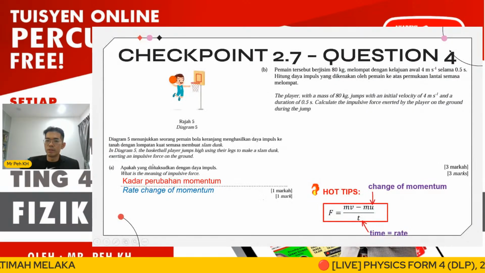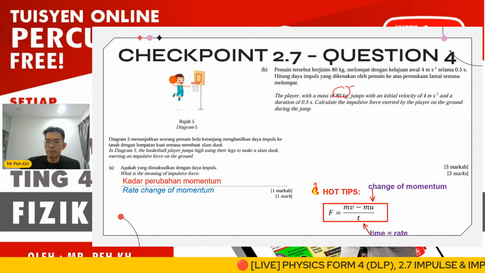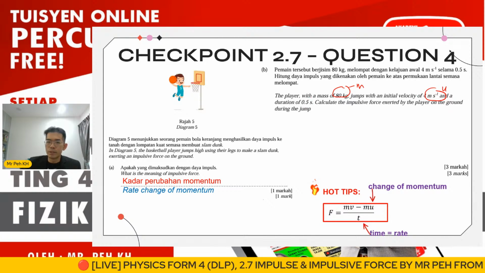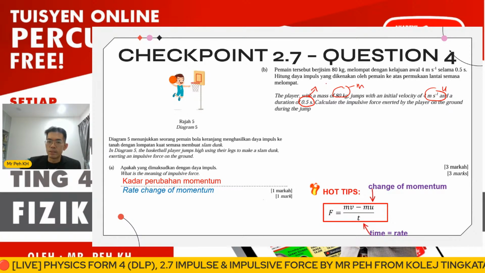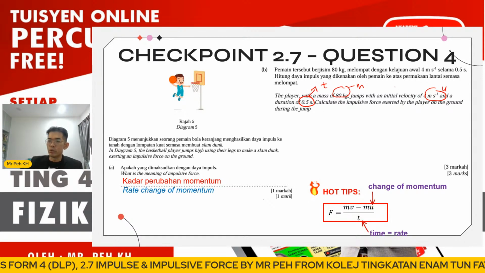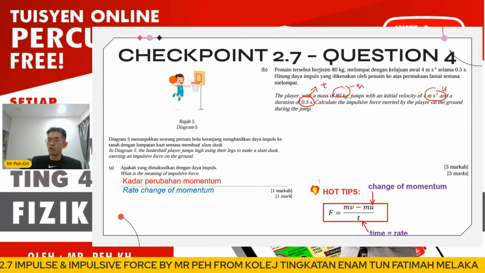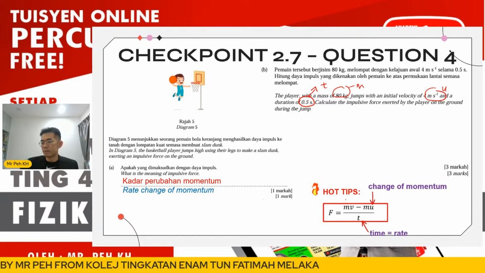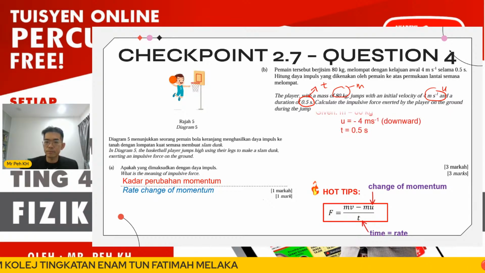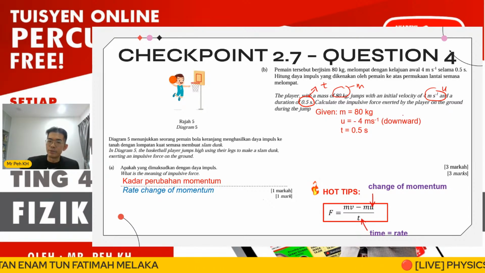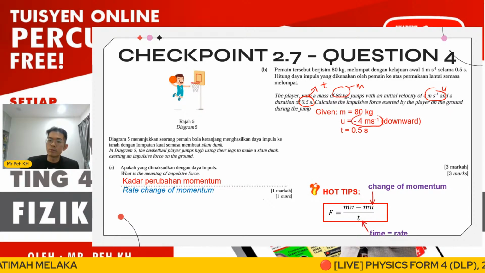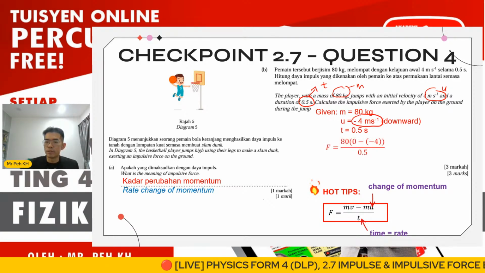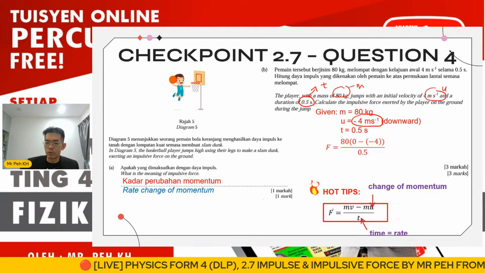Here the question gives us already m, and here will be u, and here will be t. Again, we do know v: the v value will be 0 when the player lands on the ground. Here I assume the u downward is negative. So here I substitute into this equation.